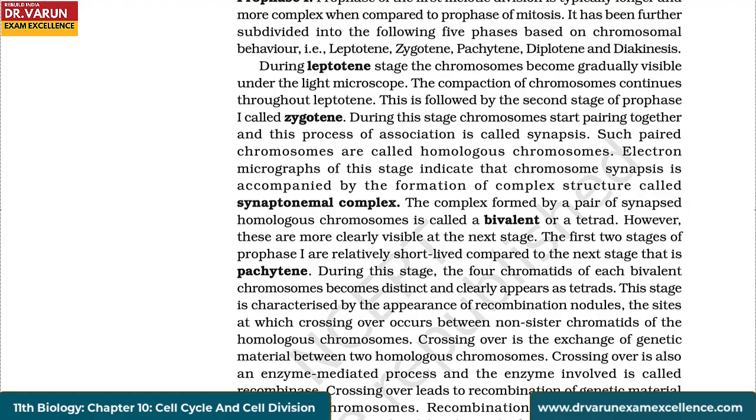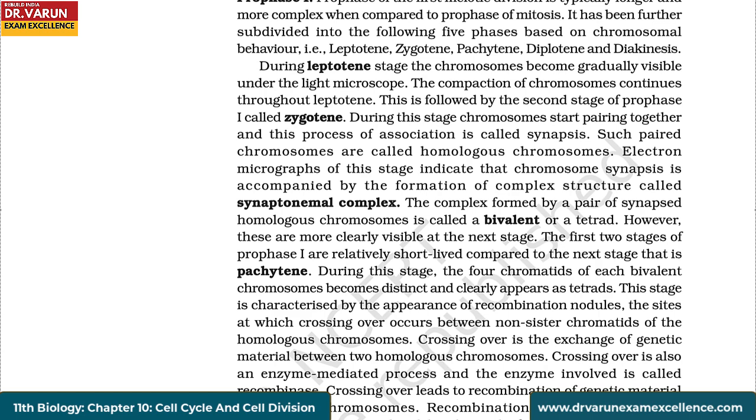During leptotene stage, the chromosomes become gradually visible under the light microscope. The compaction of chromosomes continues throughout leptotene. This is followed by the second stage of prophase 1 called zygotene. During this stage, chromosomes start pairing together, and this process of association is called synapsis. Such paired chromosomes are called homologous chromosomes.